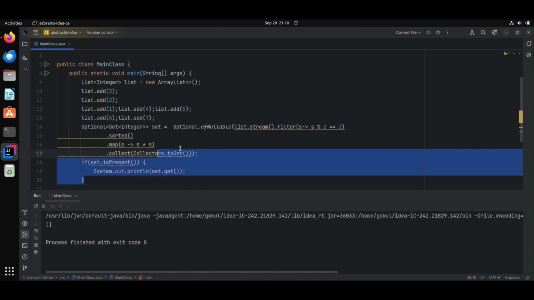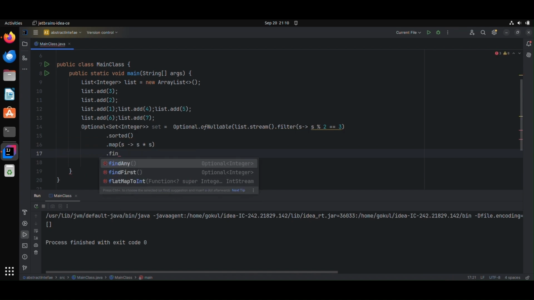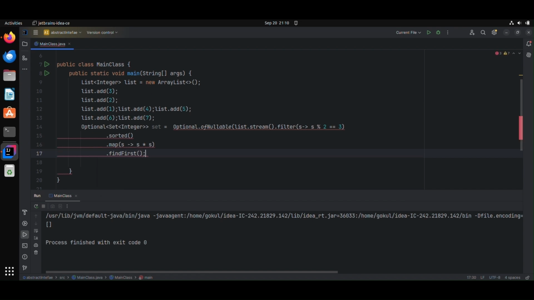Another way of implementing Optional is, instead of this, I can use findAny or findFirst. If I want to get only the first one, I can use findFirst. So it will return an Optional Integer value.